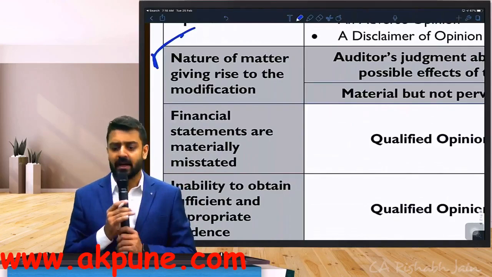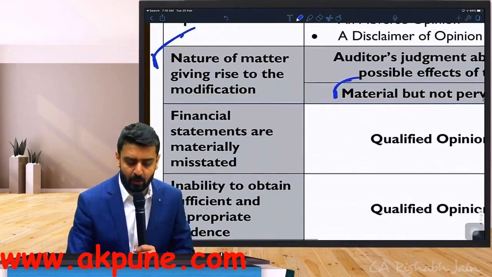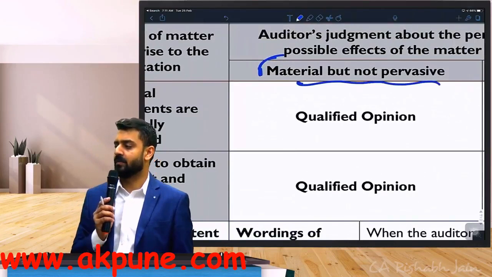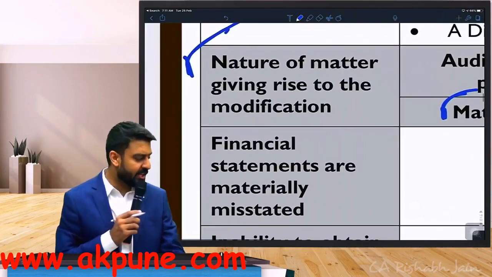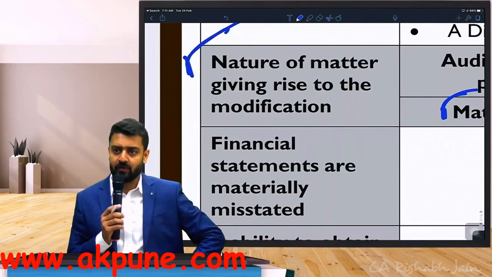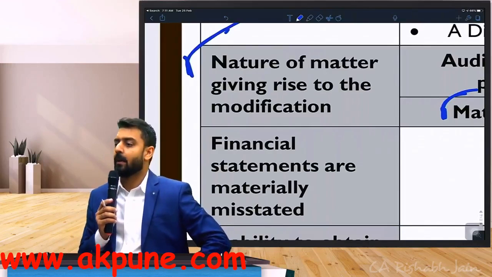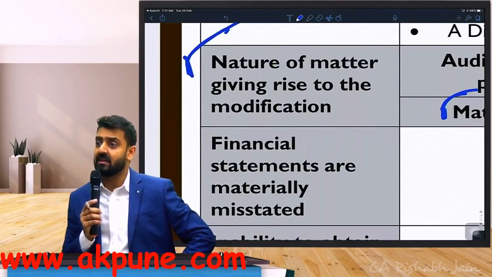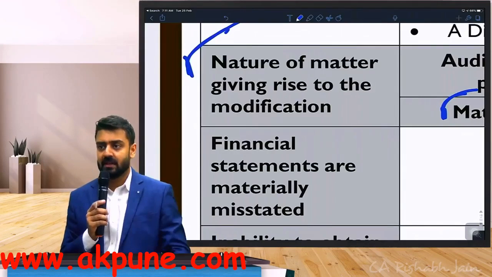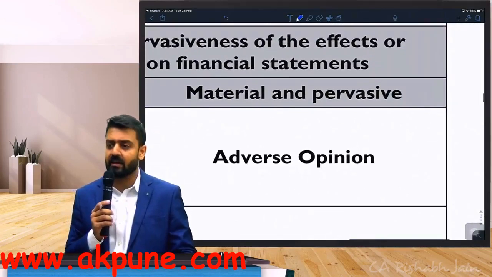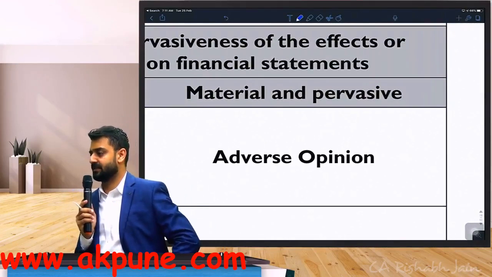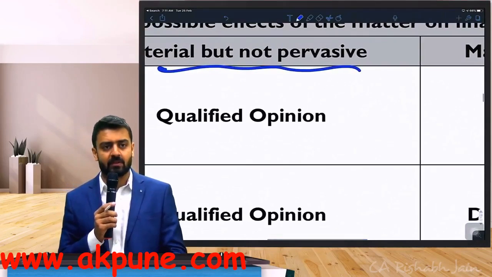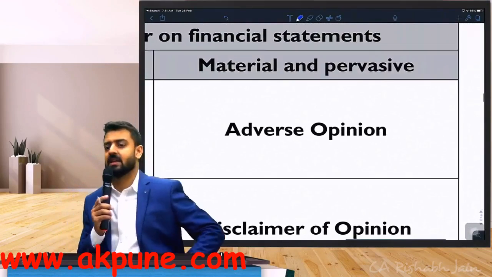In second column, write down material but not pervasive. In third column, write down material as well as pervasive. So the first heading was nature of matters giving rise to modification, the second column is material but not pervasive, and the third column is material as well as pervasive.